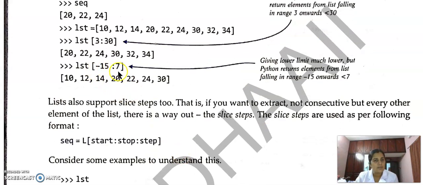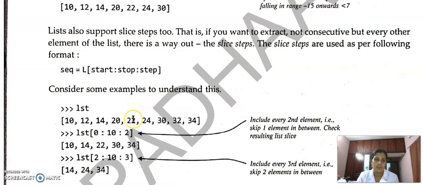Then list[-15:7] also gives an error because only 7 elements are there. So minus 15 means from the right side we have to cover up to minus 7, which is not possible. Then lower index out of bounds is the error. Then we can give start, stop and step like in a string or like in the for loop range function. Start, stop, step means initial position, end position and step size. If it is given as 2, first we print the first element, then we skip the next element, then the third element is printed, then skip the next element and so on.